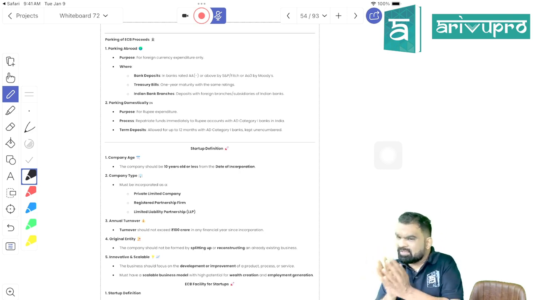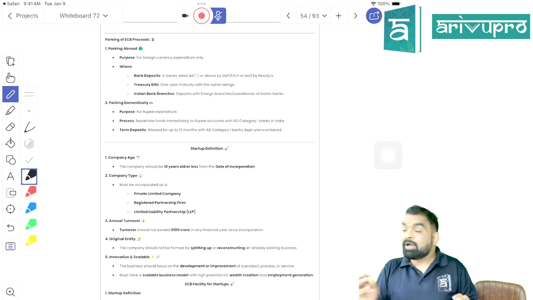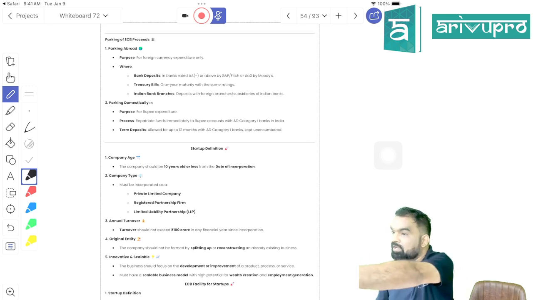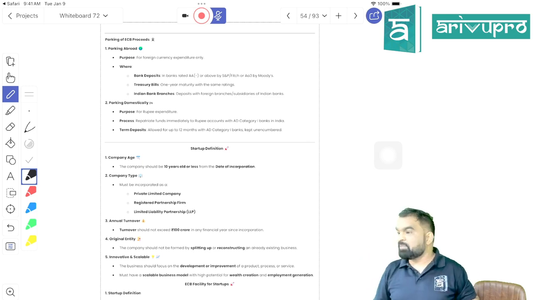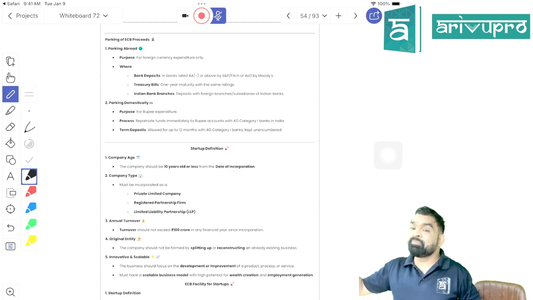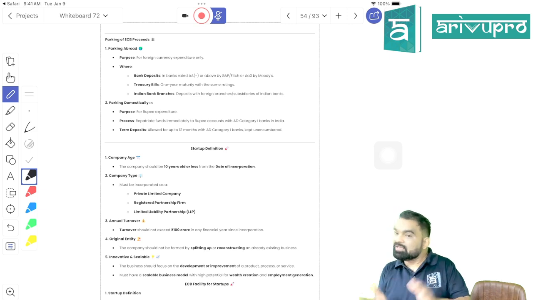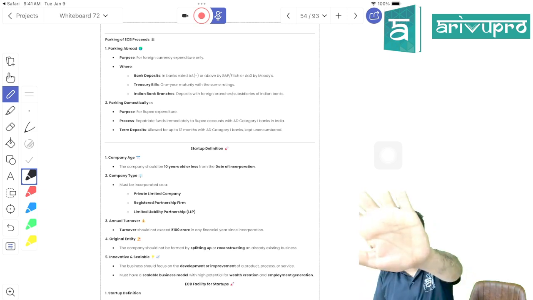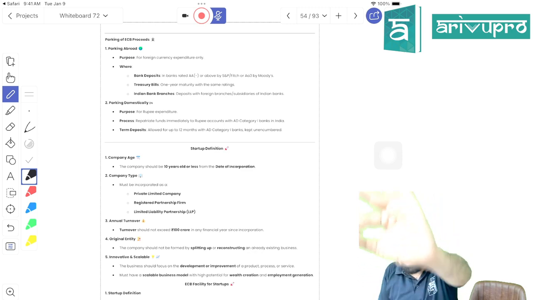Am I making this an investment? No, I'm just parking it so that I can settle my interest obligation. Suppose the bank is paying me 6% per year on this amount, and I have to pay them 9% per year. So at least my 6% interest is going to be settled with my FDs. Students, is it clear?